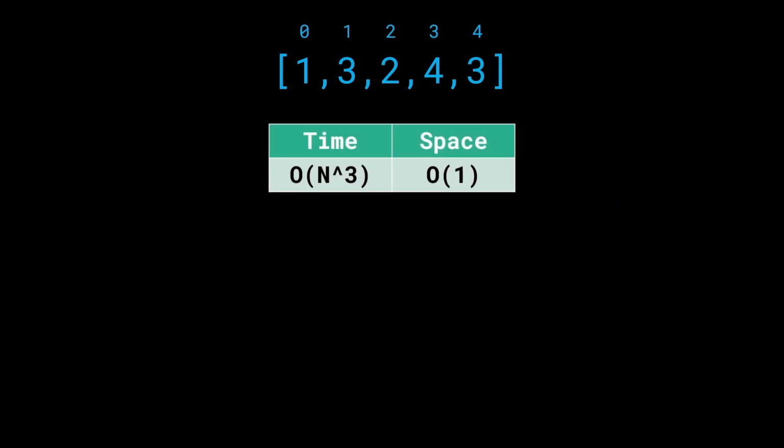But then we have to go over all those subarrays and then figure out the minimums. So this is actually order of n on top of the order of n square, giving us order of n cube time and order of 1 space. Now this is already too much work, but is there a way we can optimize the solution?